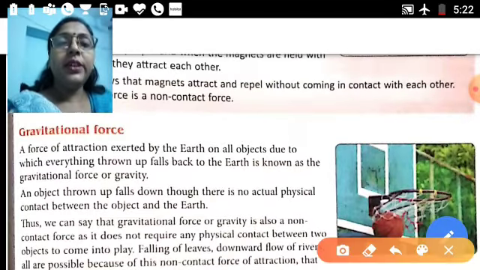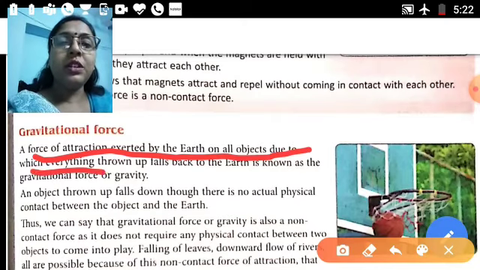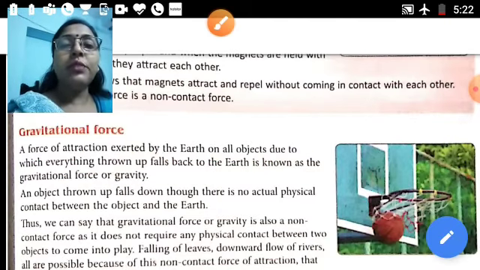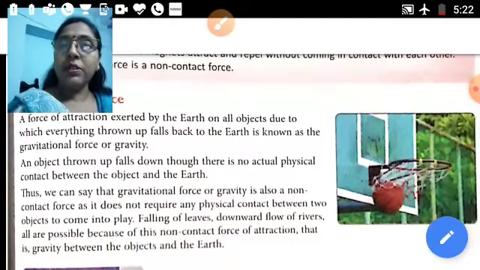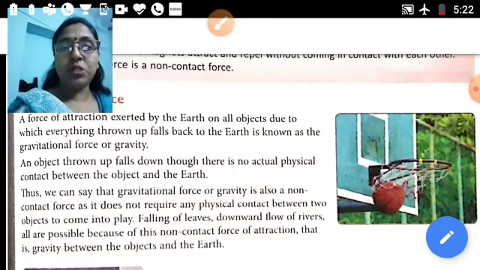Underline this line. Attraction exerted by the earth on all objects, due to which everything thrown up falls back on the land, is known as gravitational force or force of gravity. An object thrown up falls down, though there is no actual physical contact between the object and the earth. So the earth pulls the object towards itself due to the force of gravity, and that is called the gravitational force. So we can say gravitational force or gravity is also a non-contact force, as it does not require any physical contact between two objects to come into play.